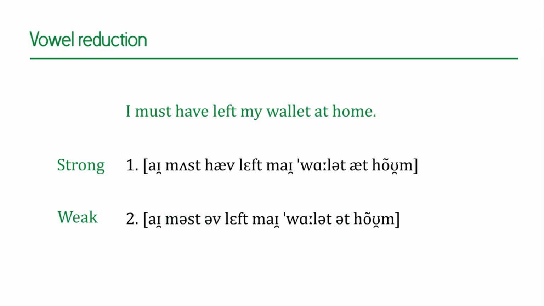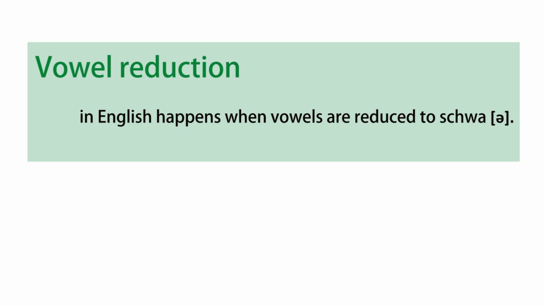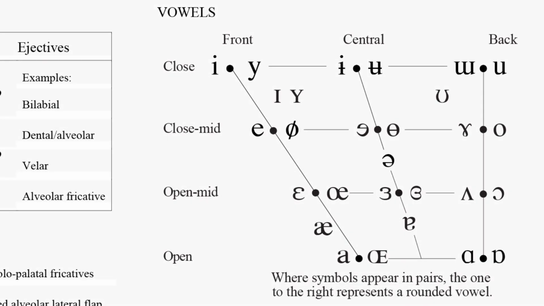There is a technical term for this, when you especially see the vowels change. In most of these weak forms, it's the vowel that changes. This process in English is called vowel reduction. When vowels are reduced to schwa, vowel reduction happens. Let's look at the chart. Basically any vowel, A, I, U, O, could be reduced to schwa.